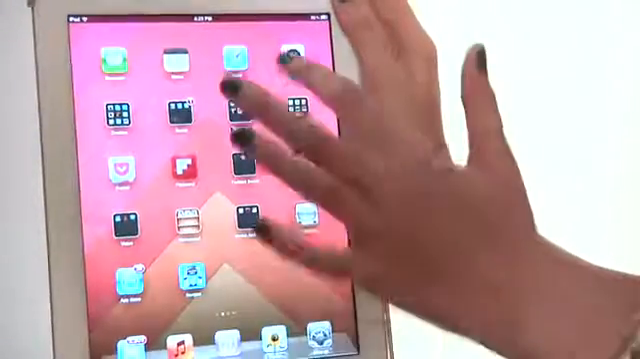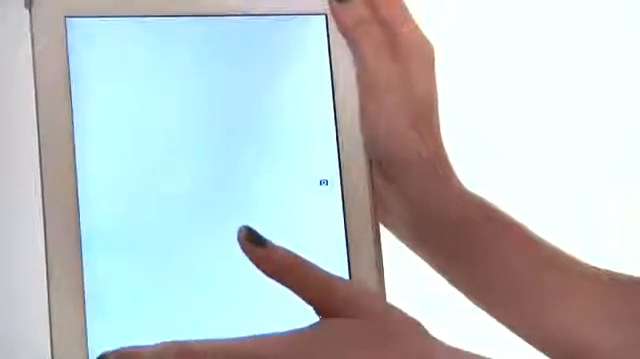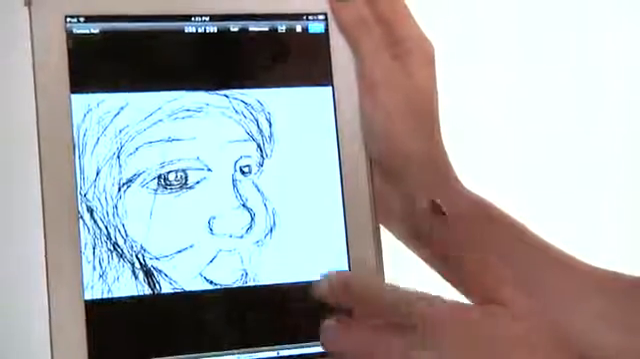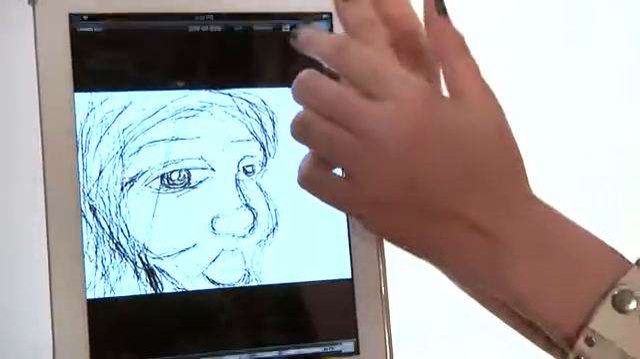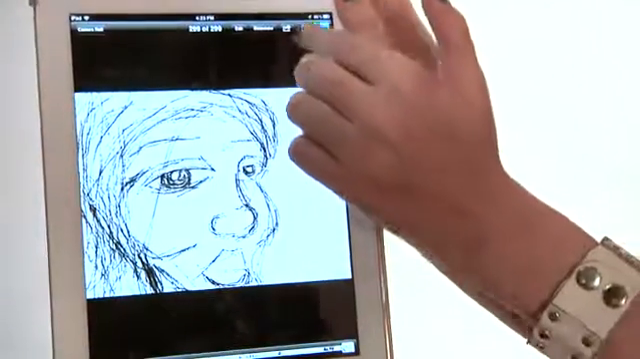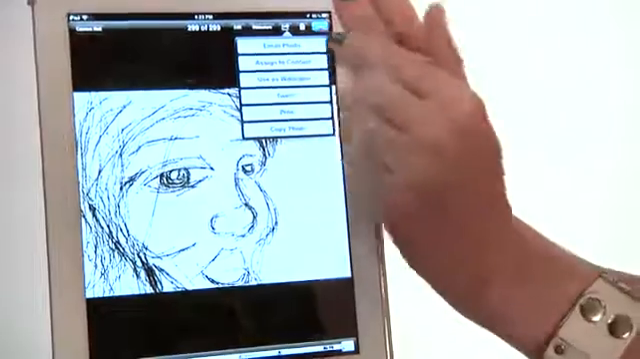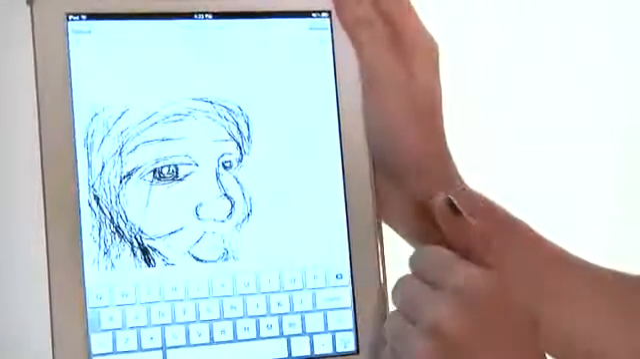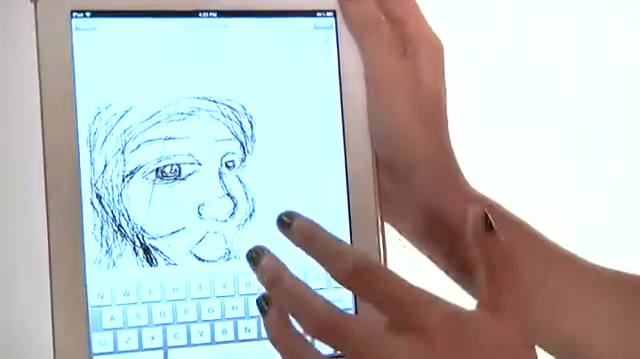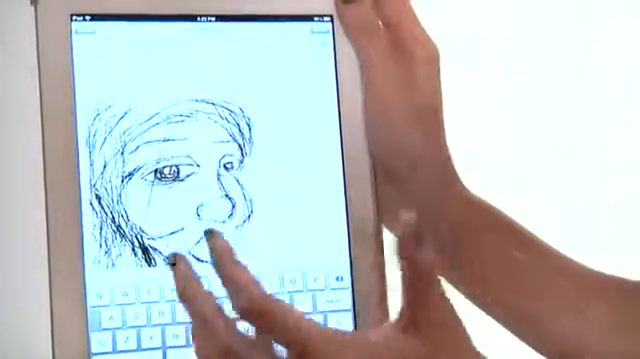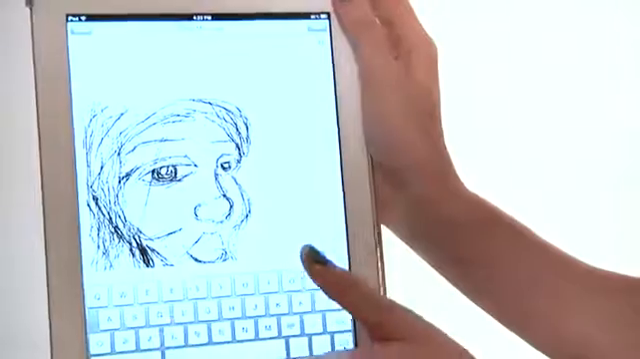First we're going to start with a photo file. So I'm going to go to my existing library of photos. This is a little sketch I did earlier, and I'm going to send it via Gmail. In order to do that, I'm going to go up here at the top where I see a little box with an arrow coming out of it, and I'm going to say email photo. Now that's going to use my default email account, which is set to be my Gmail. So when I send this out, it will be from my Gmail account.